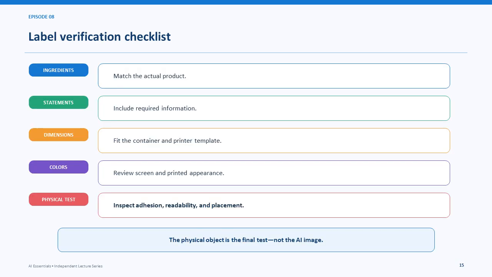Verify that the label matches the actual product, includes required information, fits the container and printer template, remains legible, and is correctly placed. The physical object, not the attractive AI image, is the final reference.